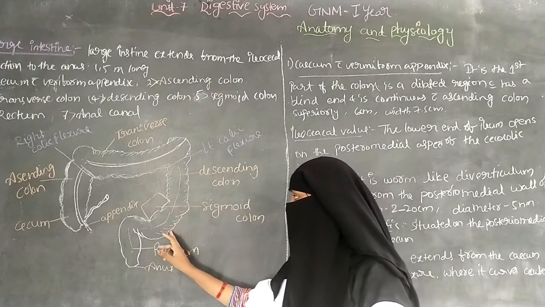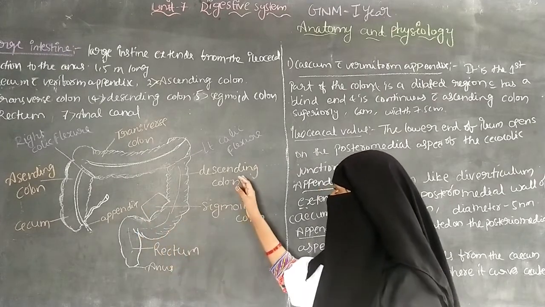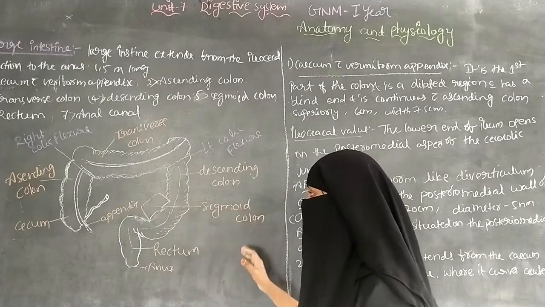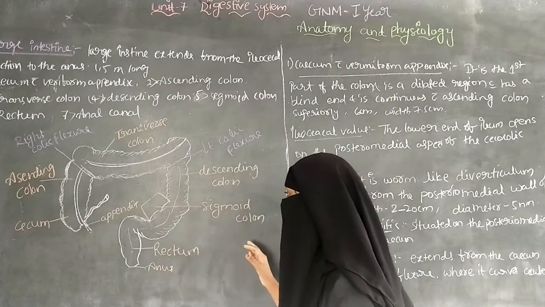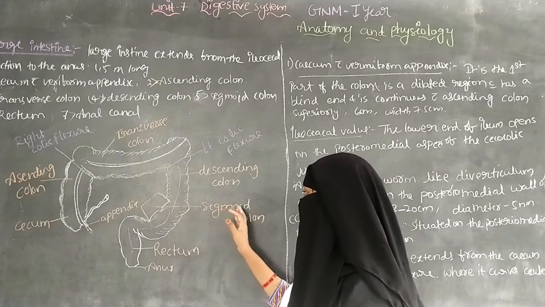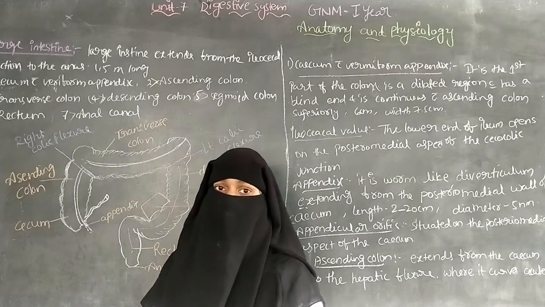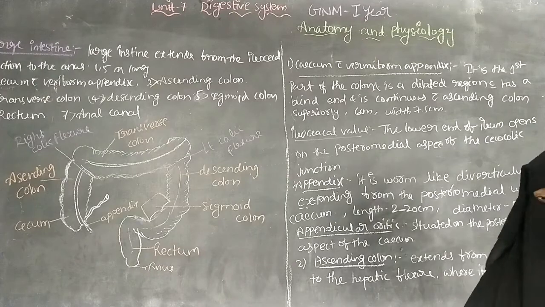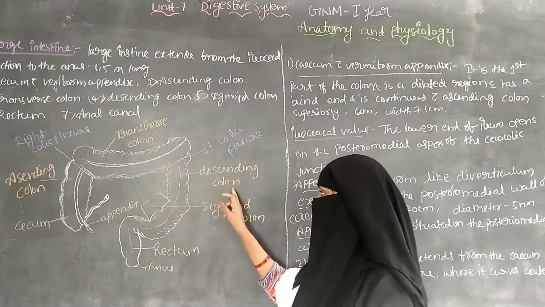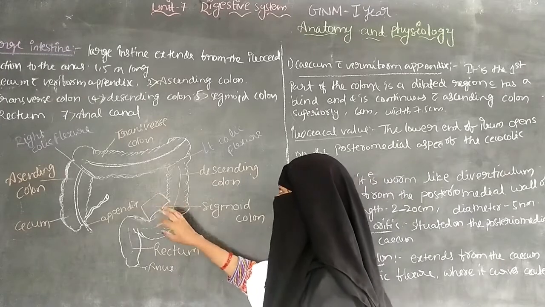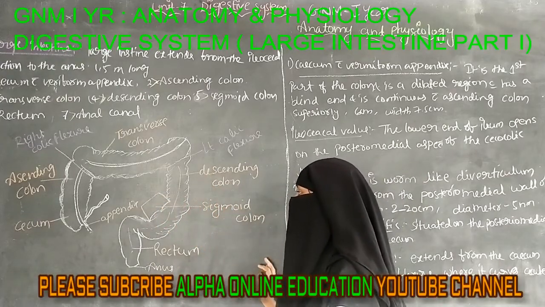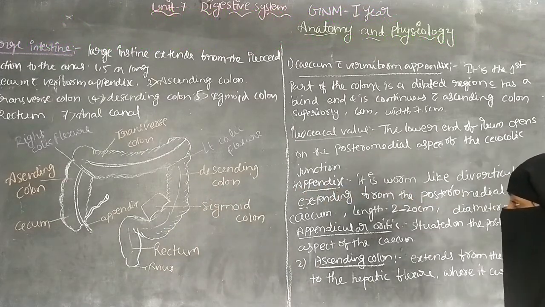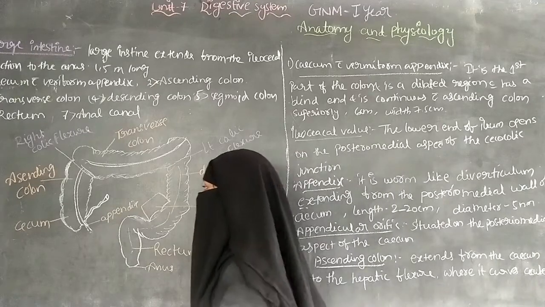A curve occurs as the descending colon enters the pelvis, and this curve is called the sigmoid colon. It is narrower and more constricted when compared with the descending colon. So that is about the descending colon and sigmoid colon.